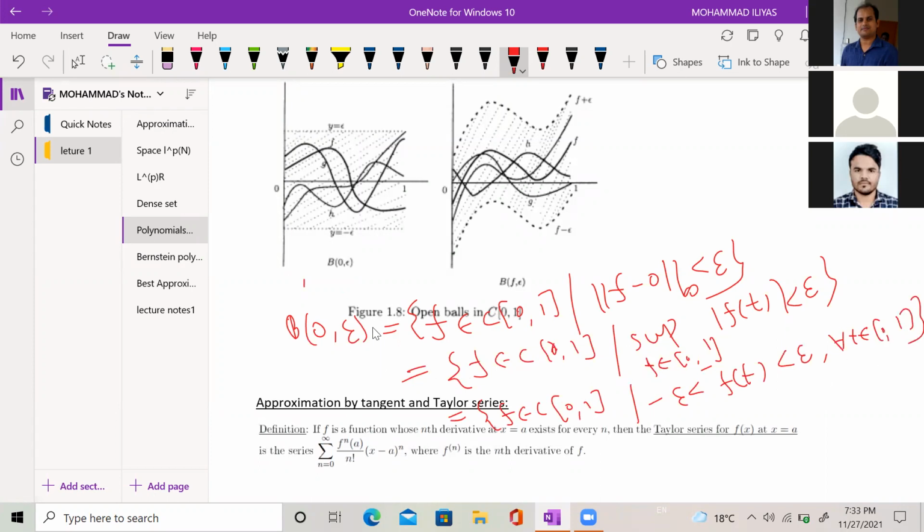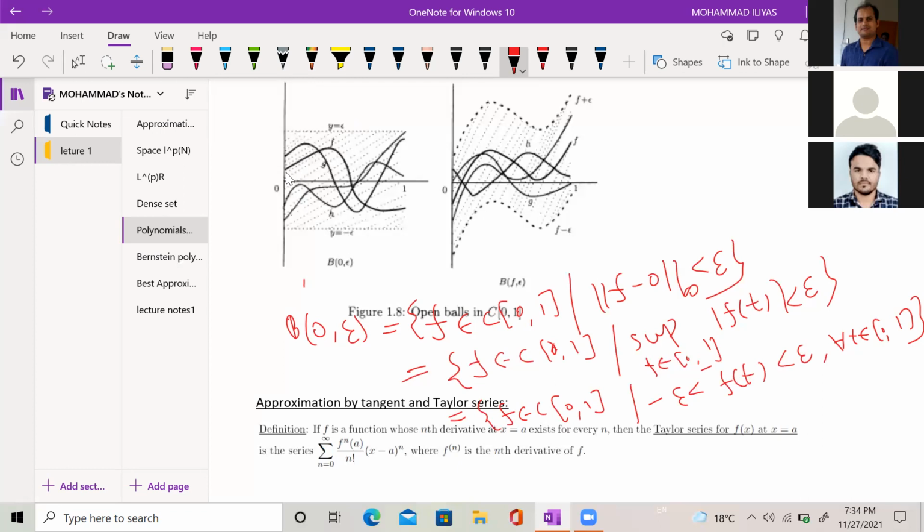So what is the meaning of this? The ball with center 0 and radius epsilon contains all functions which lie between these two constant functions, minus epsilon and plus epsilon. See this picture, B(0, epsilon). This is the function y equals minus epsilon, and this is the function y equals plus epsilon. So the ball with center 0 and radius epsilon contains all functions which lie between this band, minus epsilon and plus epsilon.